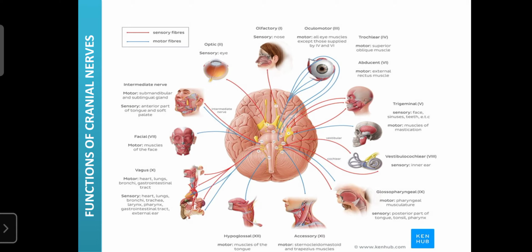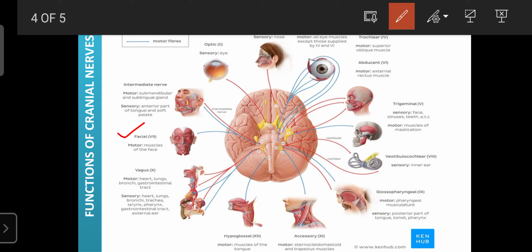Then the fifth one is the trigeminal. It is a mixed nerve, both sensory and motor, and it can take the message from the sensory organs like the face, sinuses, teeth, etc., and supply messages to the muscles of mastication. It means it is involved in the movement of the tongue or in the oral cavity movements. Next one is the seventh, that is the facial nerve. It is a motor nerve. It can supply messages to the muscles of the face, and it is involved in the regulation of emotions.